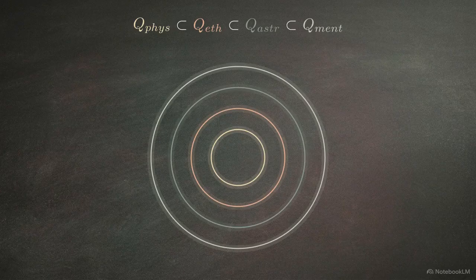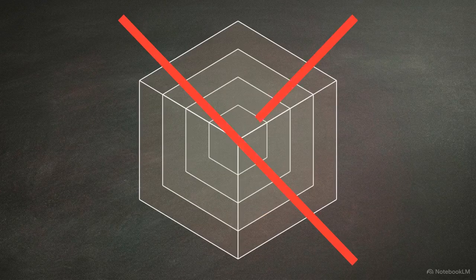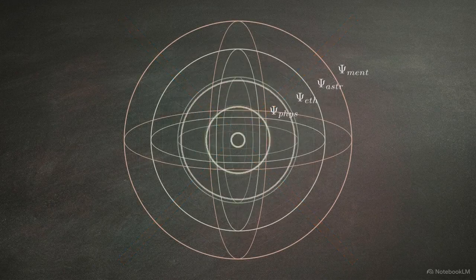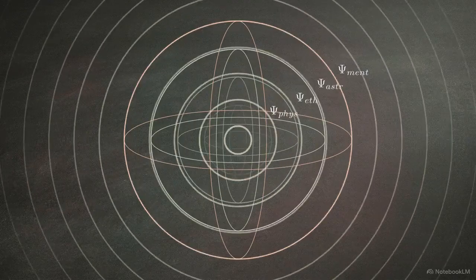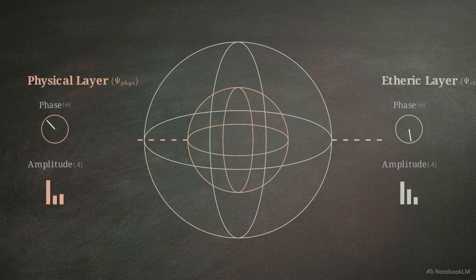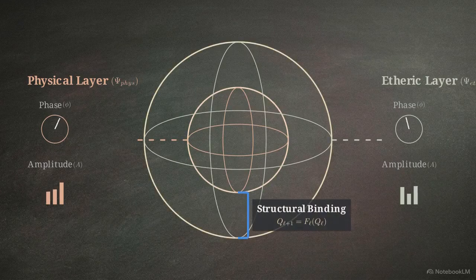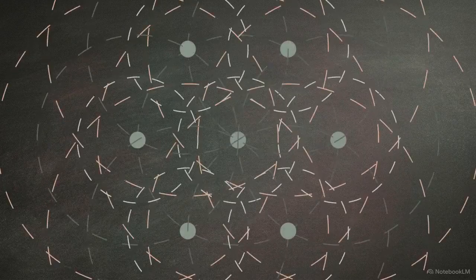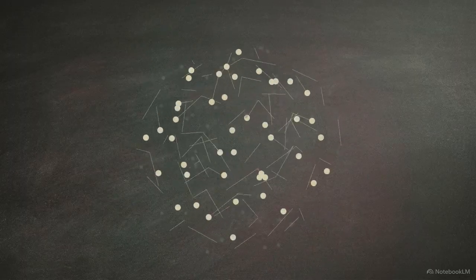Every level maintains the exact same quaternionic structure. These are not physical boxes stacked inside one another. They represent a hierarchy of continuous mathematical transformations. Each layer maintains its own amplitude and phase, yet remains structurally bound to the levels directly above and below it in the sequence. Reality is constructed from these embedded informational states, where macroscopic structures are the result of these underlying